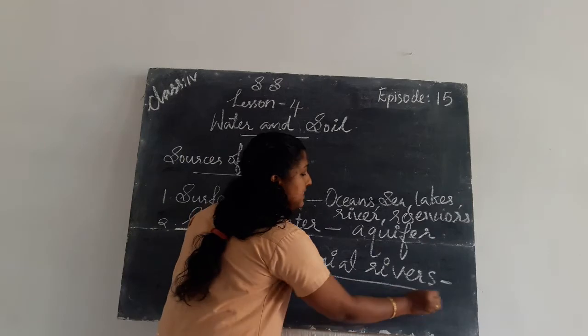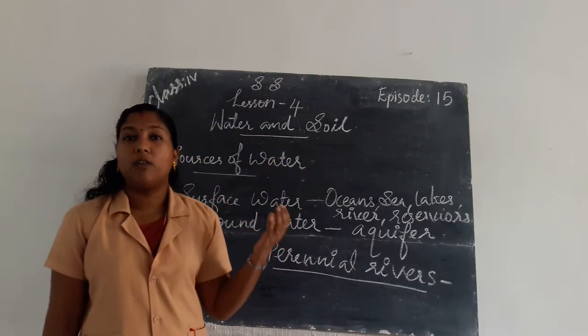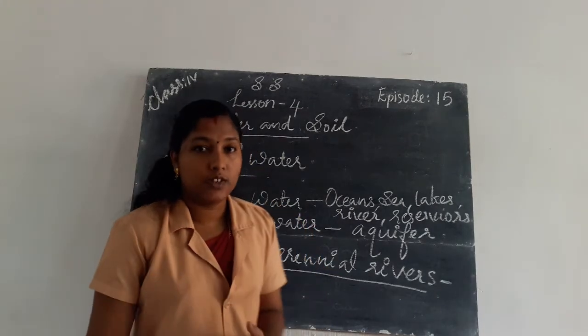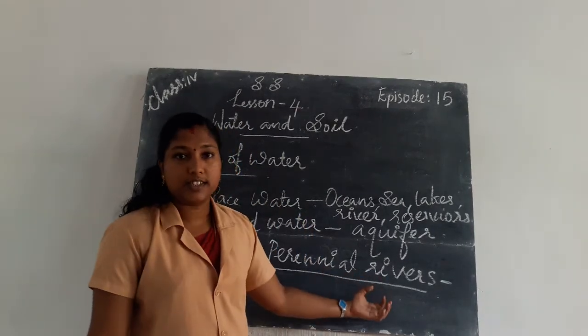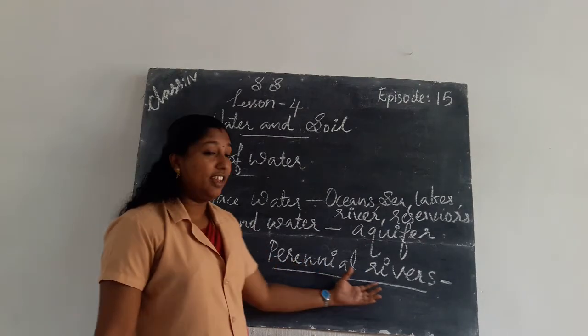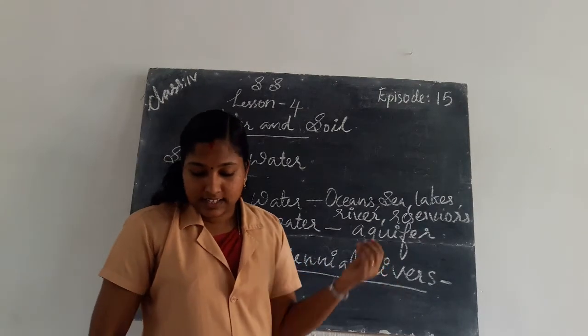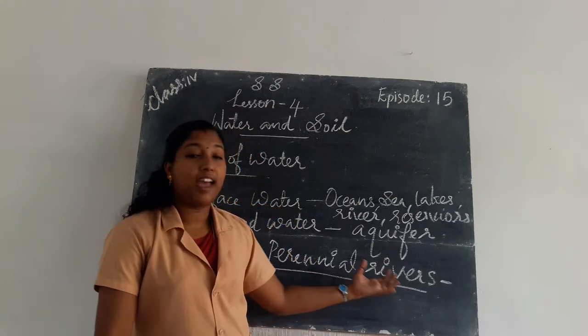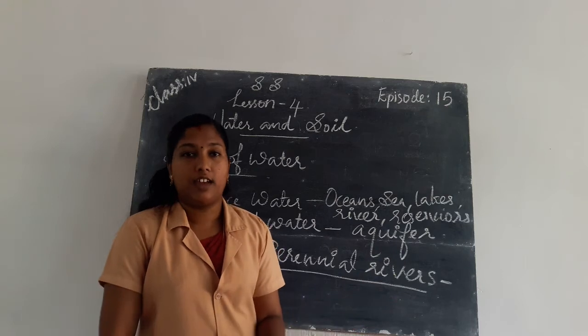Perennial rivers means the glaciers present in the mountain tops melt and form rivers. These rivers are called perennial rivers, and they carry water throughout the year.